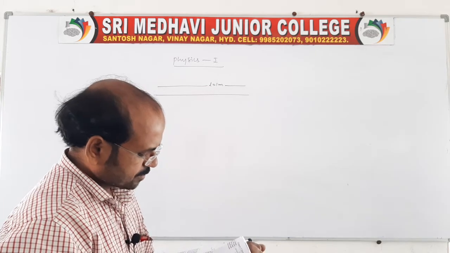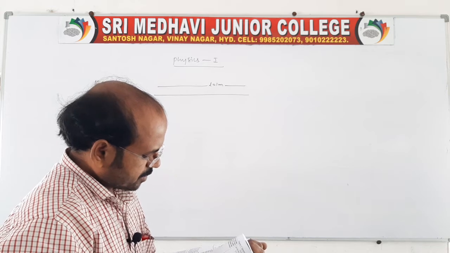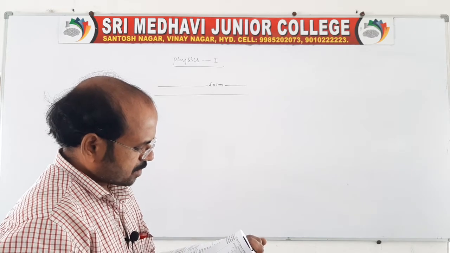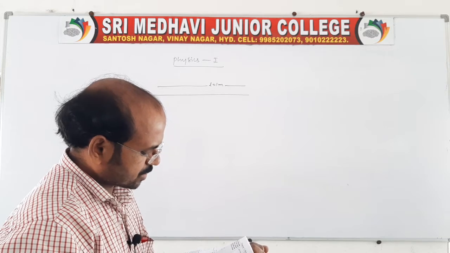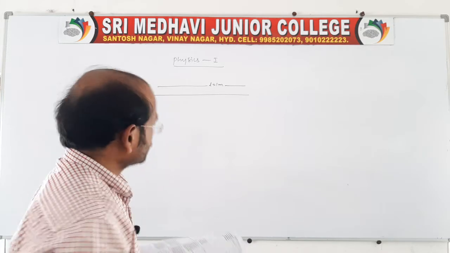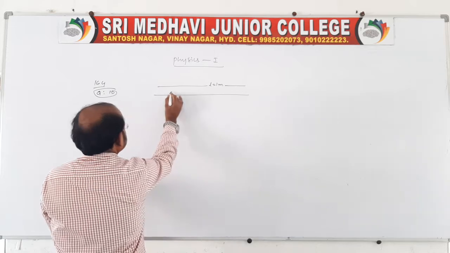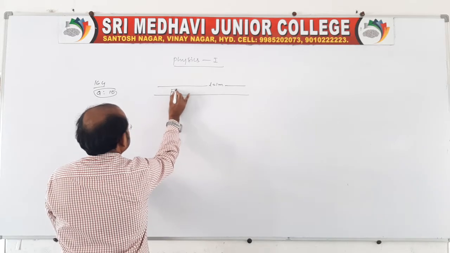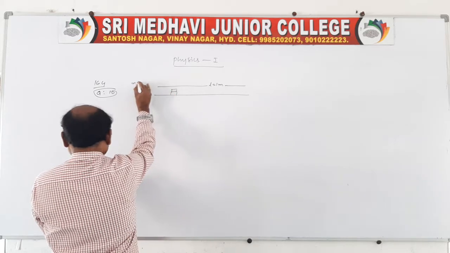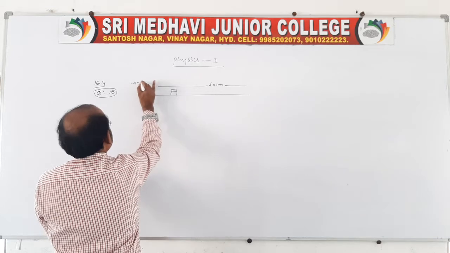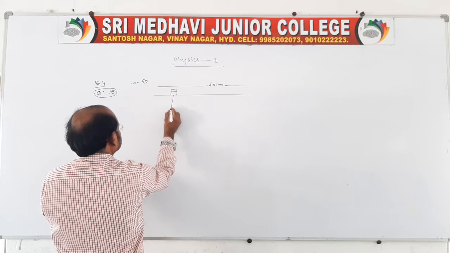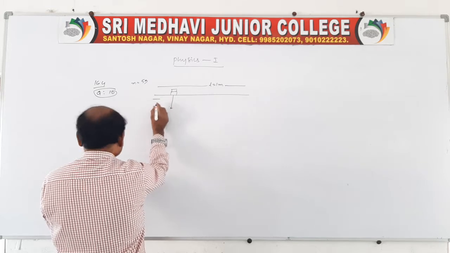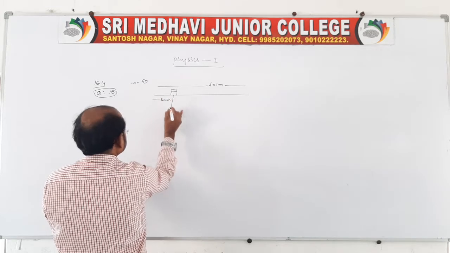When two coins, each of mass 5 gram, are put one on top of the other at the 12 centimeter mark. So two coins are placed, one coin and another coin, each of mass 5 gram. The two coins are placed at 12 centimeter from the end, placed like this.